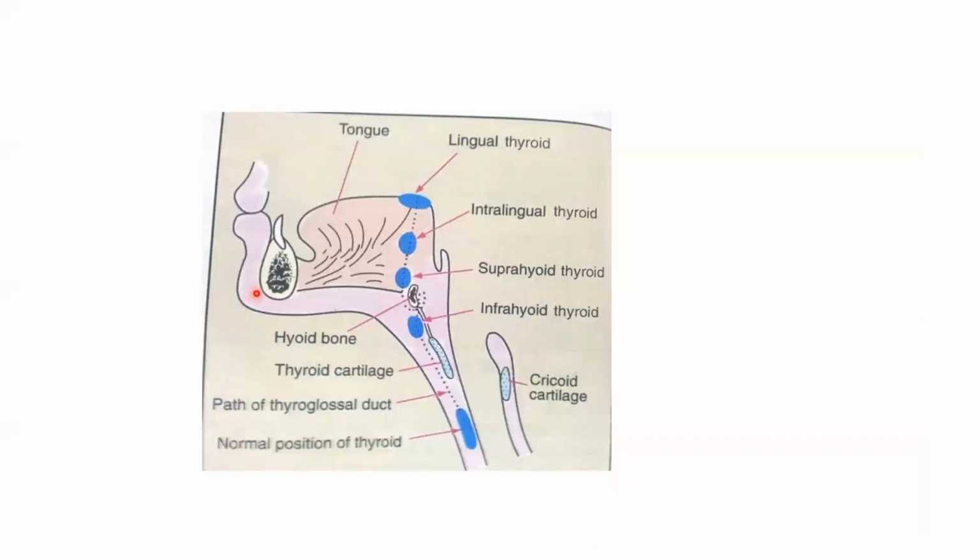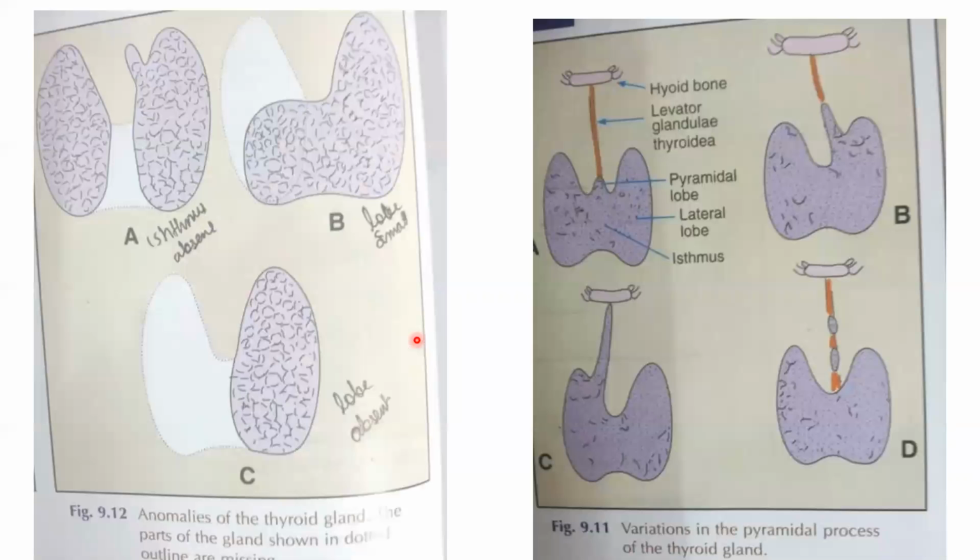Another anomaly in the thyroid gland can be in its position. If the thyroglossal duct fails to descend, the thyroid gland may develop over the tongue as a lingual thyroid, or inside the tongue as an intralingual thyroid, or any defect in descent can lead to a suprahyoid or infrahyoid thyroid. So these are anomalies in the position of the thyroid gland.